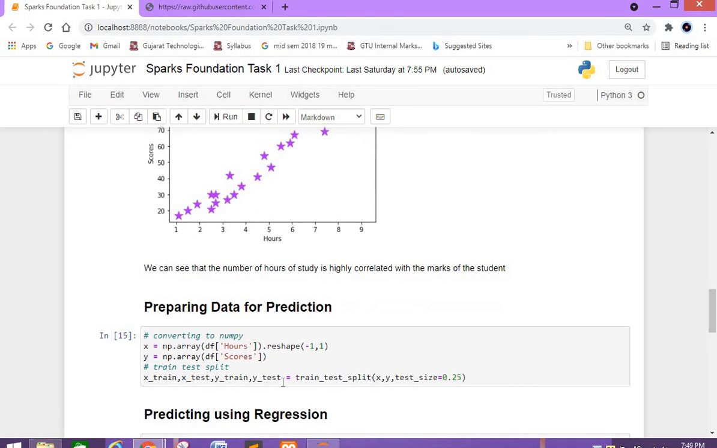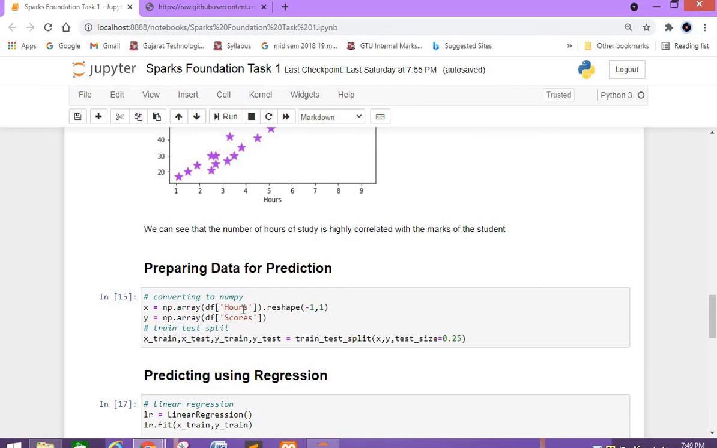Then I am preparing the data for prediction, where I am converting the hours column into an array and storing it into the x variable, as well as converting the scores column into an array and storing it into y, which means I am separating the input and output parameters. Then I am using the train_test_split method for training and testing my data, and these variables here are storing the result of this method.